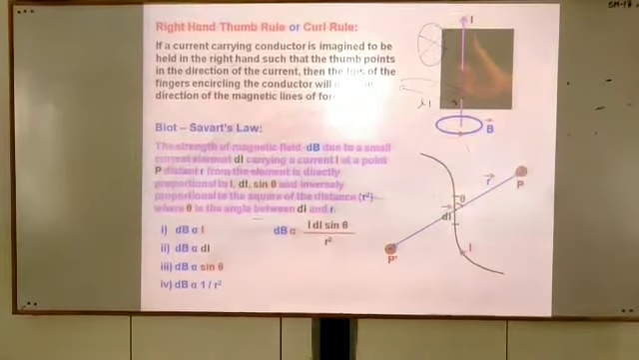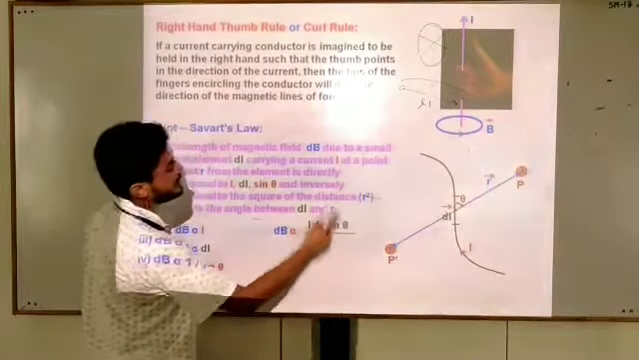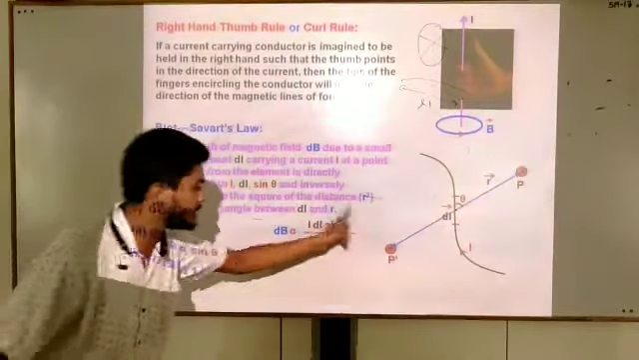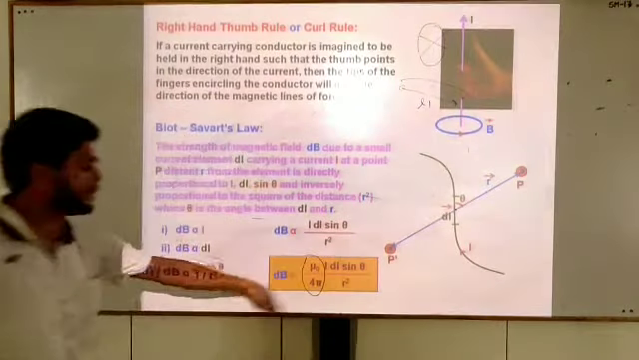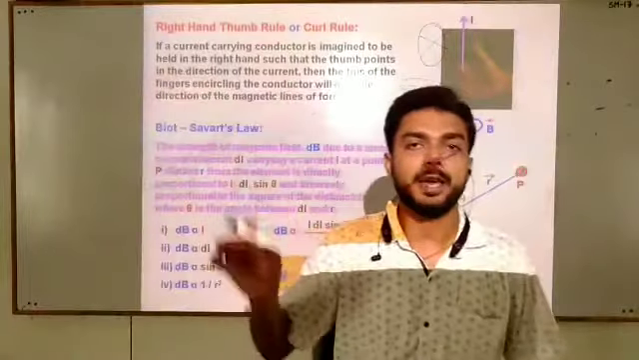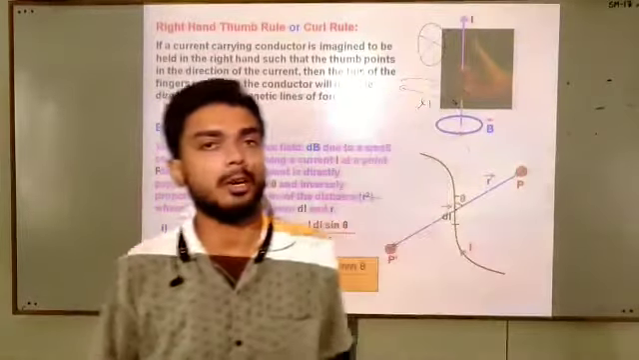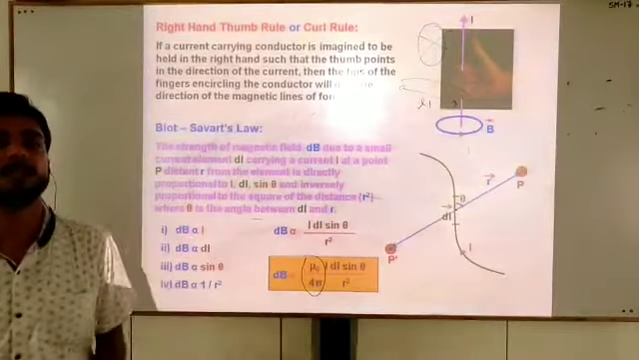Students, all these combined together give dB is proportional to I dl sin theta by r square. And here we will use a proportionality constant. This proportionality constant is mu naught upon 4 pi. It is just like 1 upon 4 pi epsilon naught, where epsilon naught was the permittivity of free space. Here mu naught is the permeability of free space.